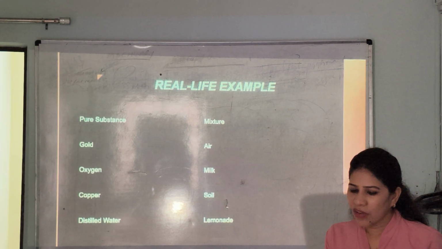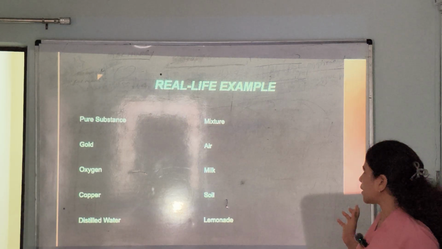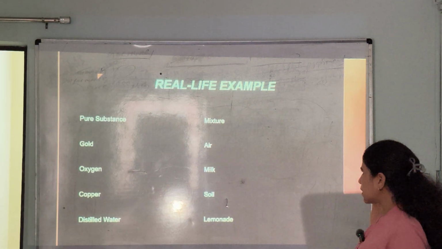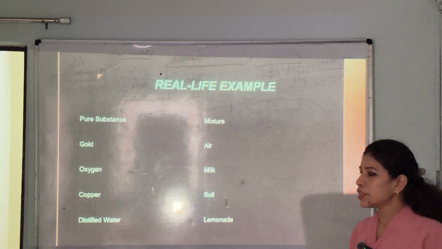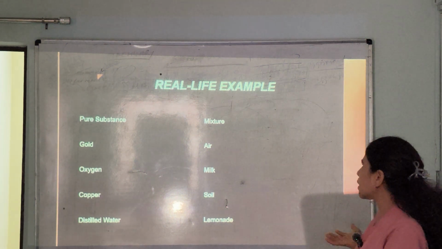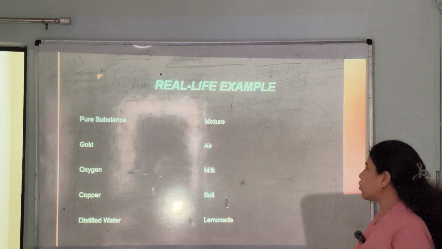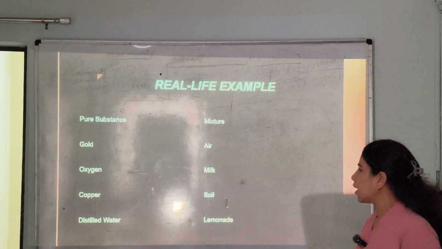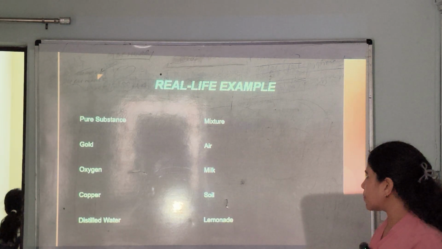Okay, real life examples: pure substance and mixture. Gold is a pure substance, a mixture is air. Oxygen is a pure substance and milk is a mixture. Copper is a pure substance and a mixture is soil. And distilled water is a pure substance and lemonade is a mixture.